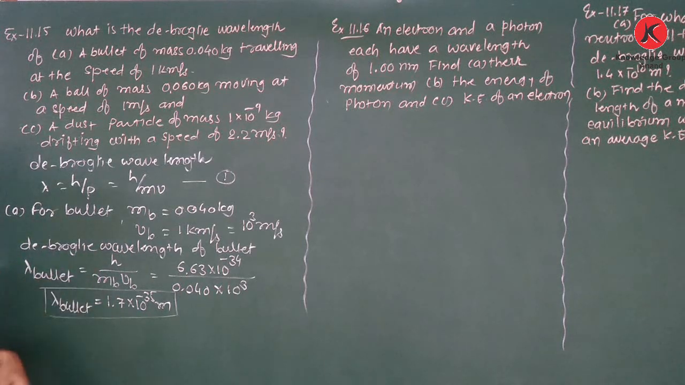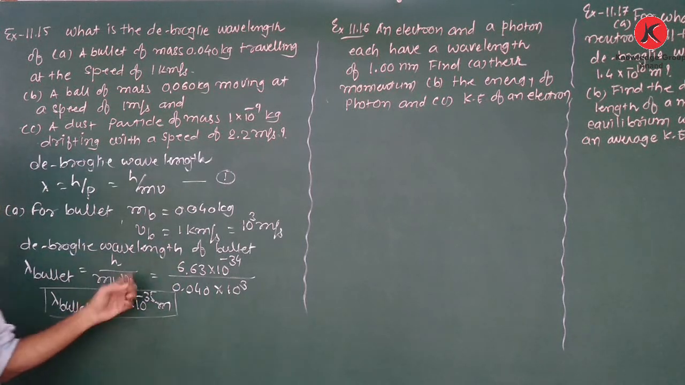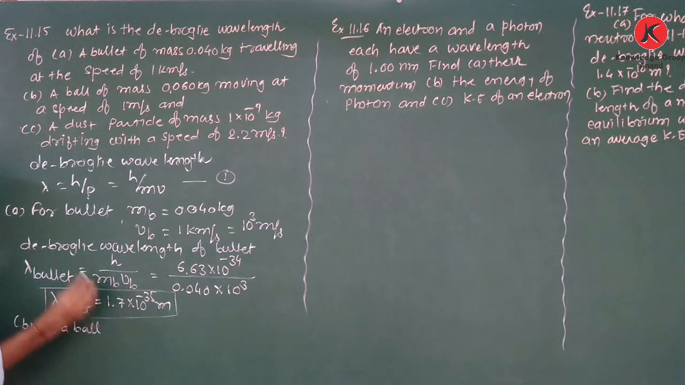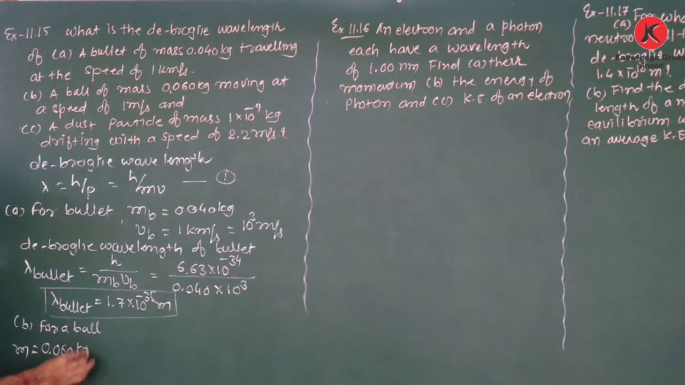The same method we can find out the de Broglie wavelength for a ball and also a dust particle. Therefore, for a ball, mass is given, m is equal to 0.060 kg, and speed of the ball is given as 1 meter per second.